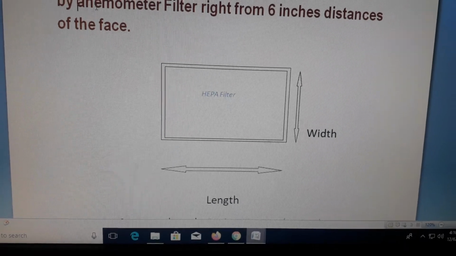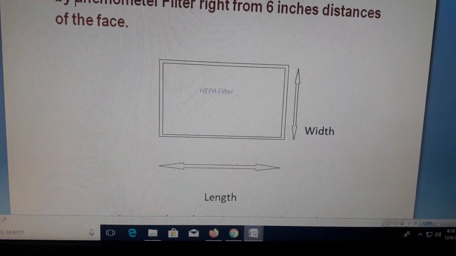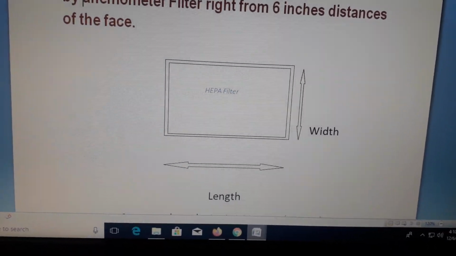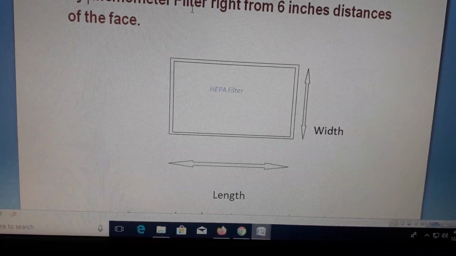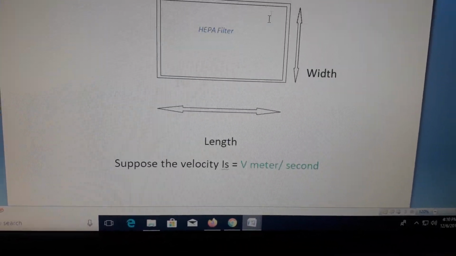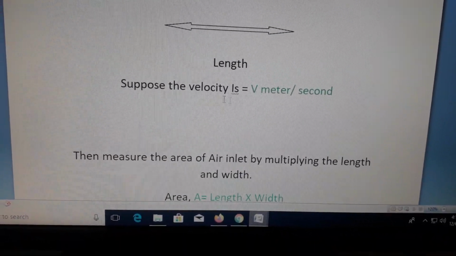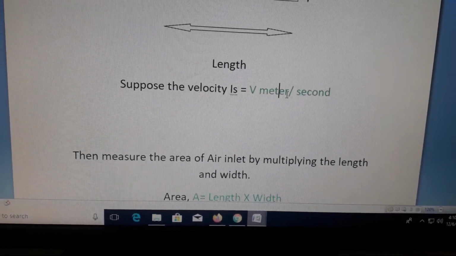The anemometer is set to count the air flow velocity. Now suppose the velocity is v meter per second.